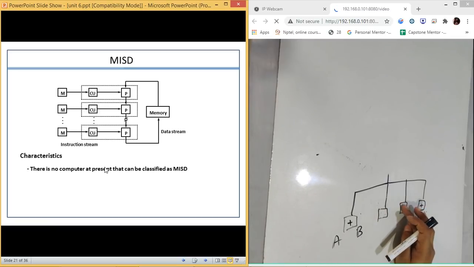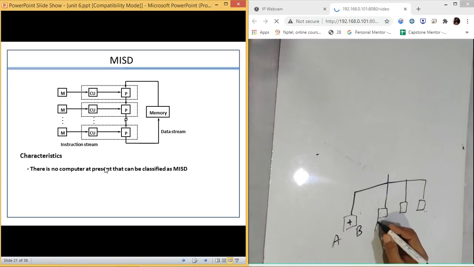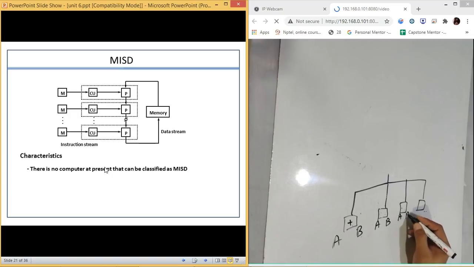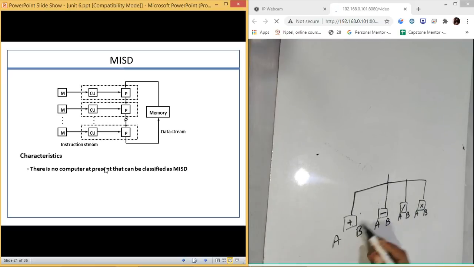It will be a kind of architecture like this: A and B, A and B, A and B. The instructions can be different. Instructions are different, but the data is same.